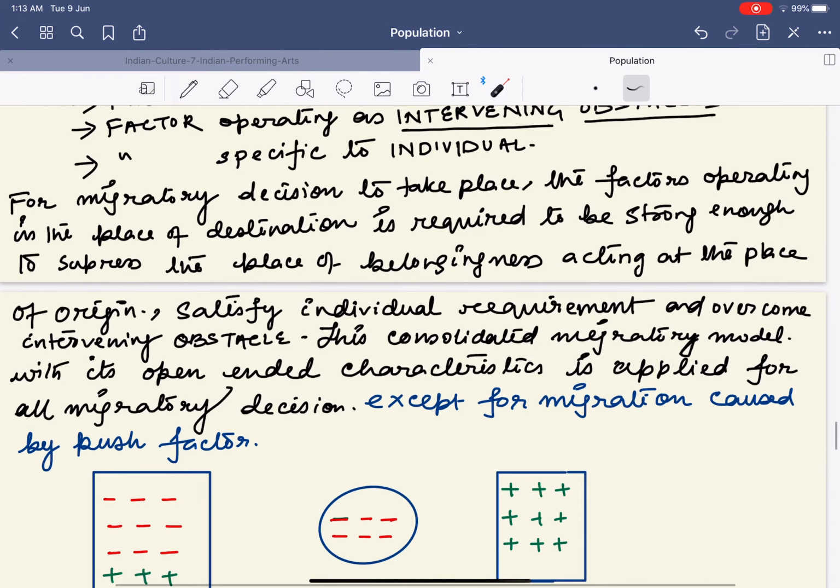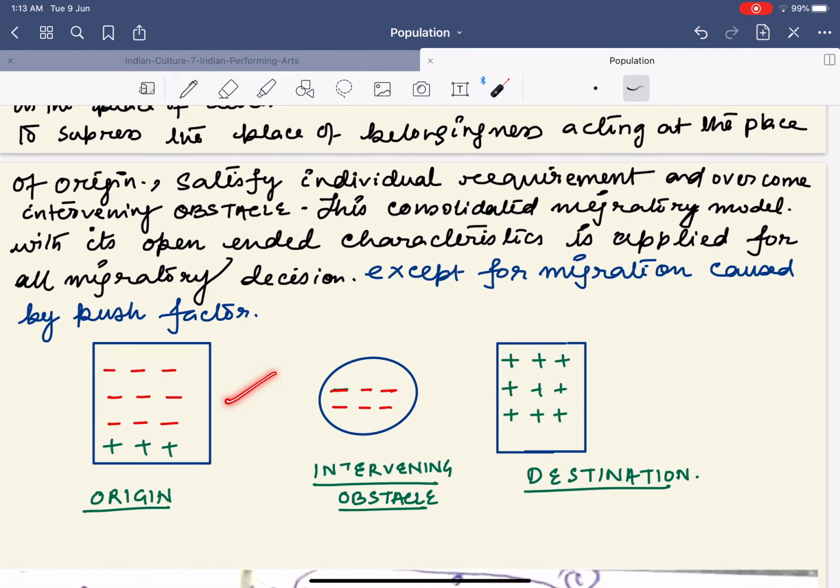This is simple. Next, look into this diagram. This diagram shows the place of origin. In the place of origin there are a whole lot of minuses and some pluses. The minuses mean there's a push, the push factors. Plus is nothing but the place of belongingness. Intervening obstacle means minus, they basically act as a hurdle to prevent the migration. Last but not least is your destination. Destination is the place where we basically reach.